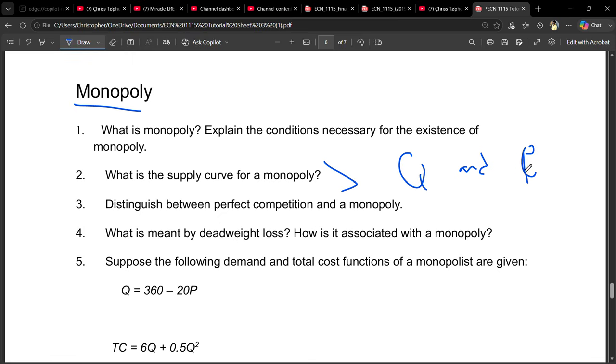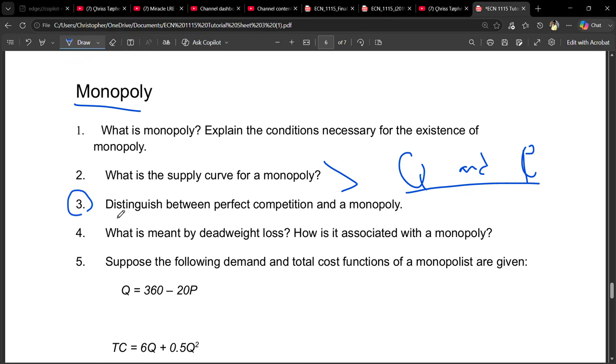The demand curve acts as a budget line or budget constraint, which restricts it. It cannot choose both at the same time, but it can choose the quantity and check the price from the demand curve, or it can choose the price and check the quantity from the demand curve. Okay, so there's no supply curve.